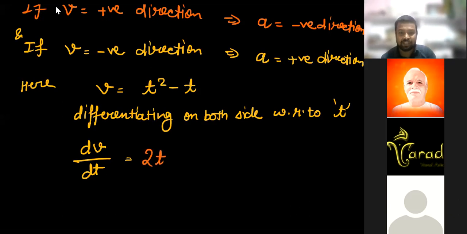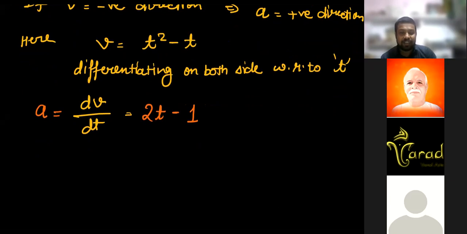And what is the differentiation of t? Minus 1. The rate of change in velocity is called acceleration. So the acceleration of this particle is 2t minus 1. Yes or no?